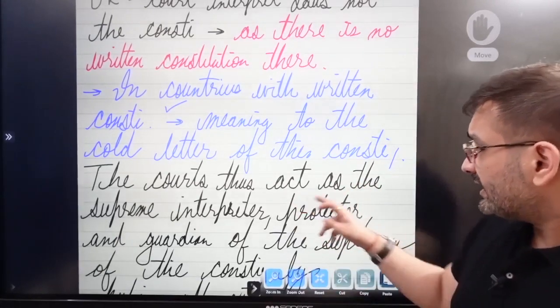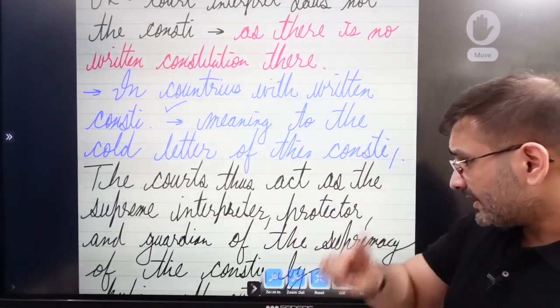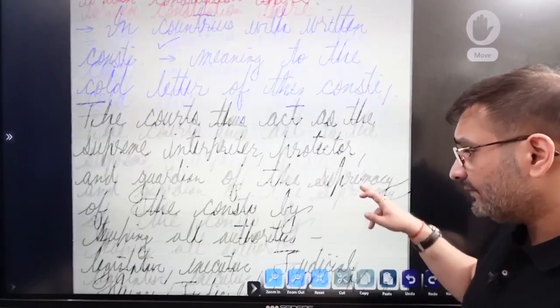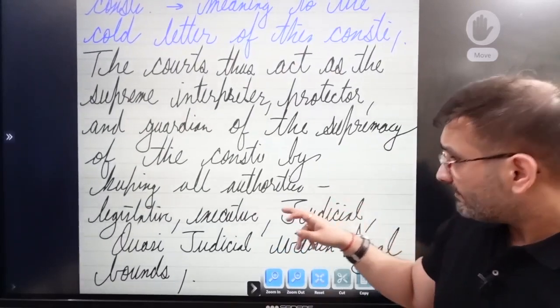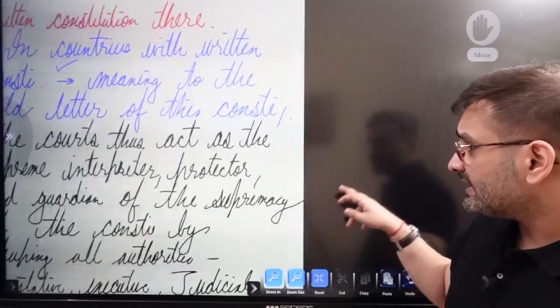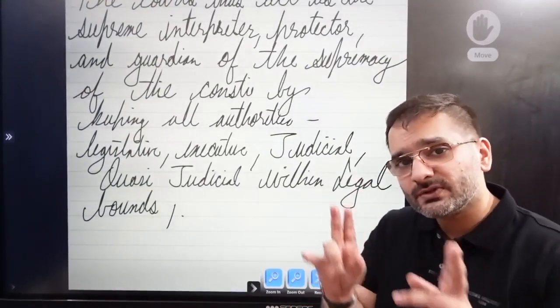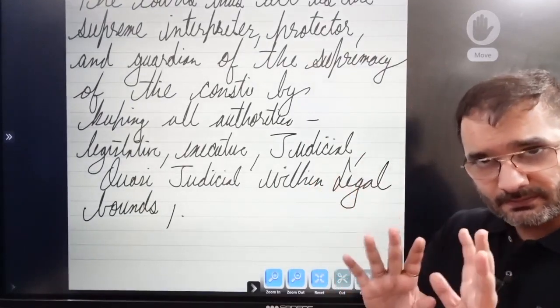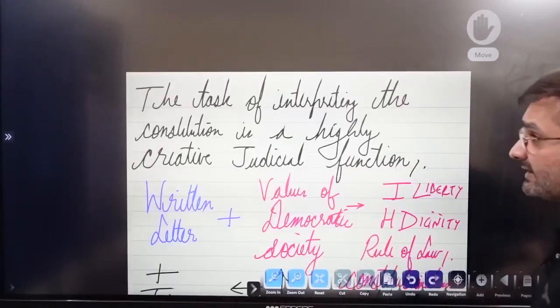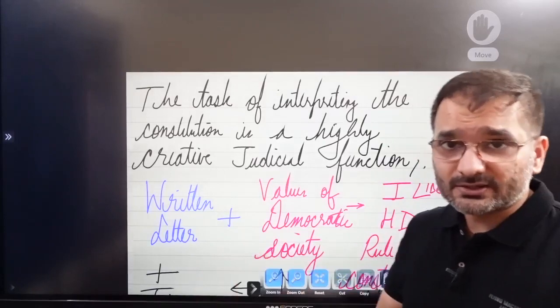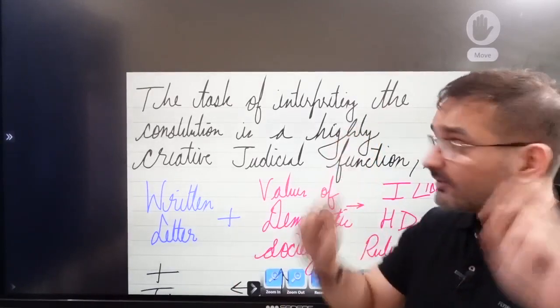The courts thus act as the supreme interpreter, protector, and guardian of the supremacy of the constitution by keeping all authorities, legislative, executive, judicial, quasi-judicial, within legal bounds using the constitution. Right. So the Supreme Court is acting supreme because it's keeping everyone in check. That is why it's known as the Supreme Court.